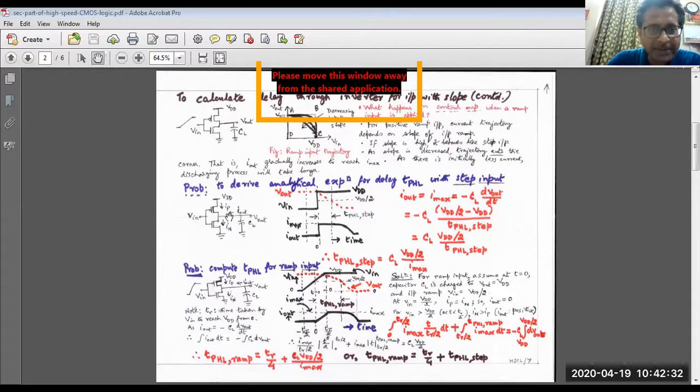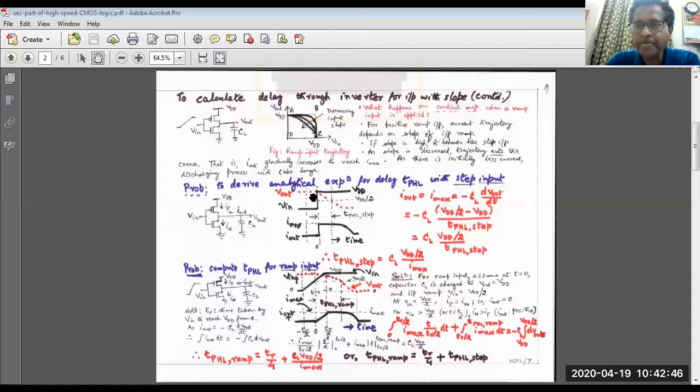Now the problem is that let us derive an analytical expression for the high to low delay with step input. That is what we have shown here. If this is the input voltage, the output voltage will be exponentially going down.